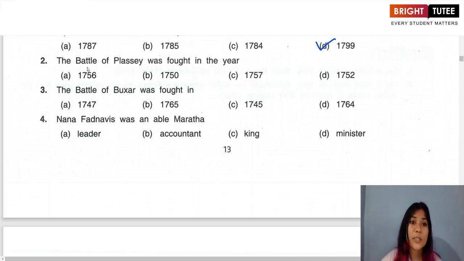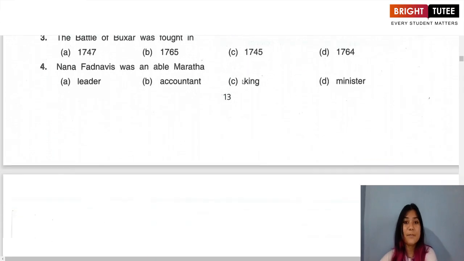The second question, the Battle of Plassey was fought in the year. Option A 1756, option B 1750, option C 1757, option D 1752. The correct answer is option C, 1757.